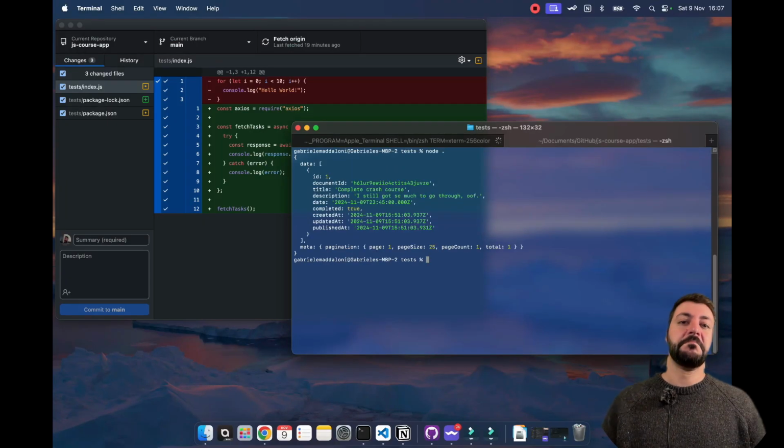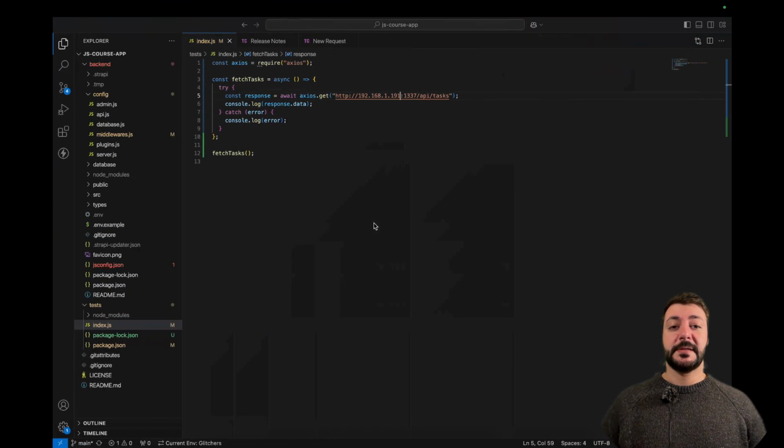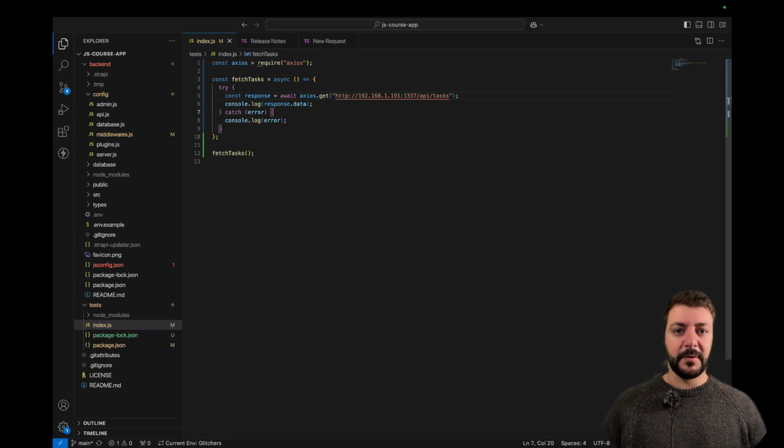There you go. It was that. It's a problem with my machine, so I will avoid all the troubleshooting. Since I've tried with localhost and 127.0.0.1 and they both don't work, and I also changed the configuration for Strapi, none of that worked.